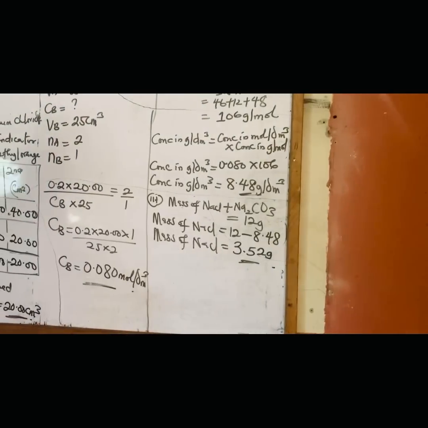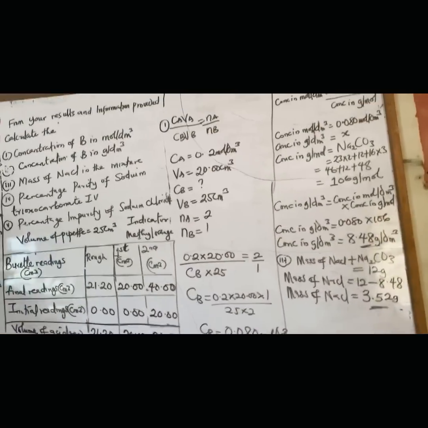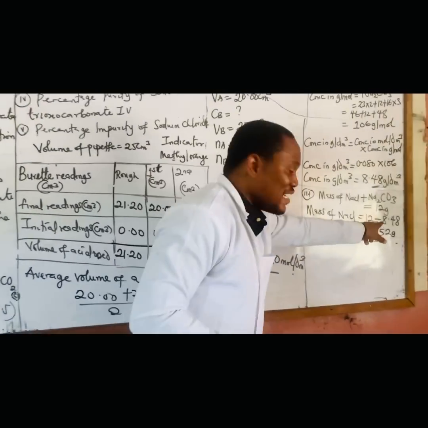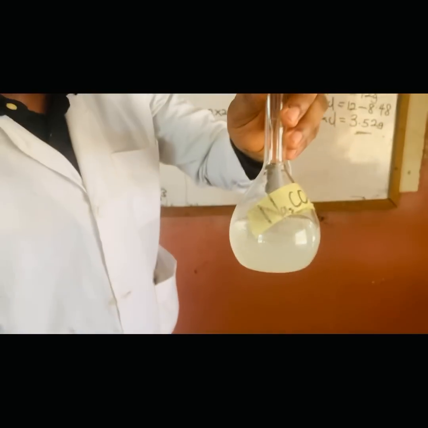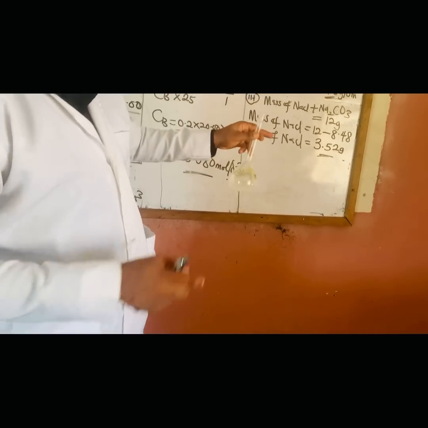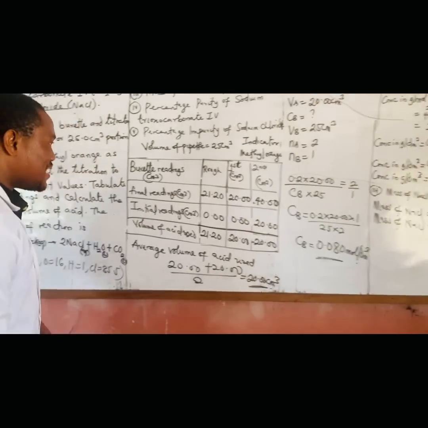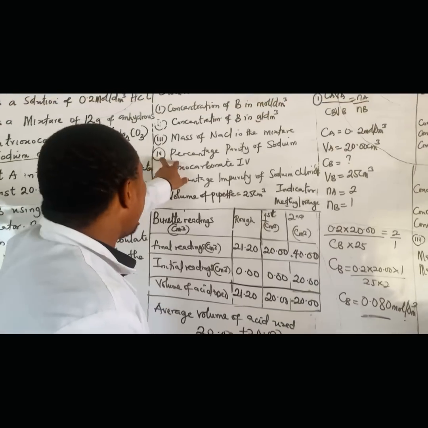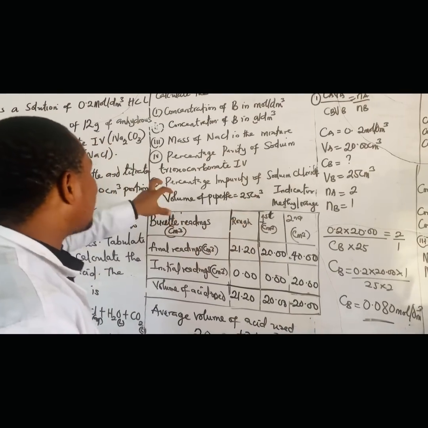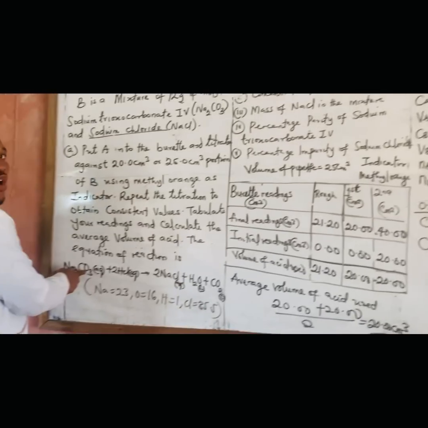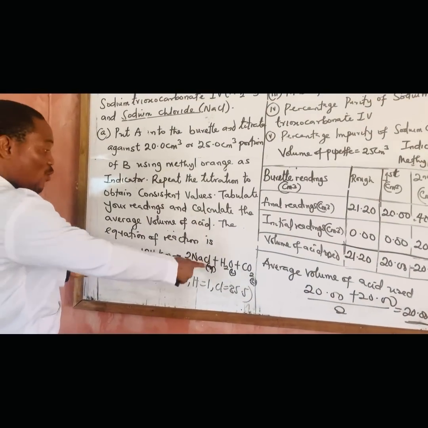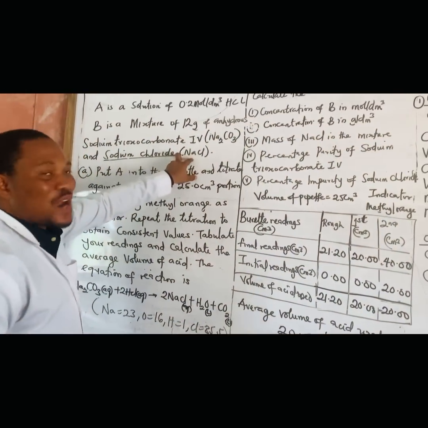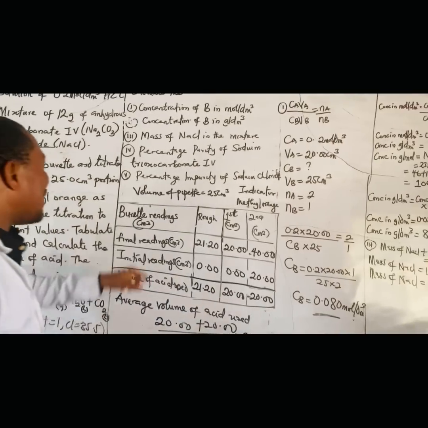Wow, that's interesting. Meaning the mass of sodium carbonate here is 8.48, while the mass of sodium chloride here is 3.52. So sodium chloride is the impurity that is there. Can you see that now? Now from there, we now said 4, percentage purity of sodium carbonate. So this is the one that is pure, sodium carbonate, because it's the one reacting, while sodium chloride is the one that is impure.